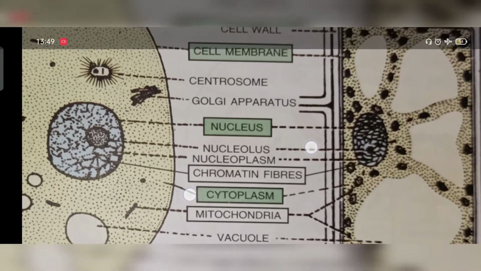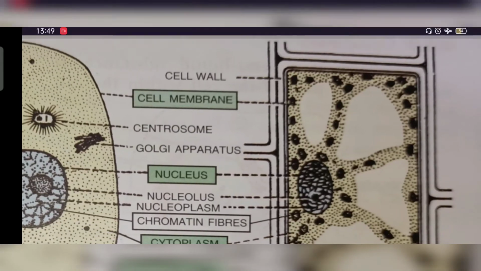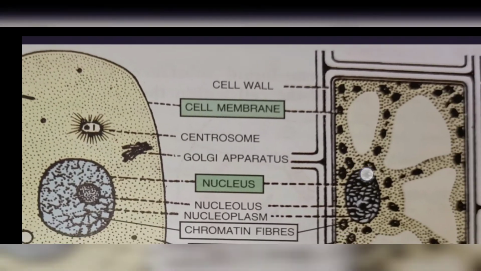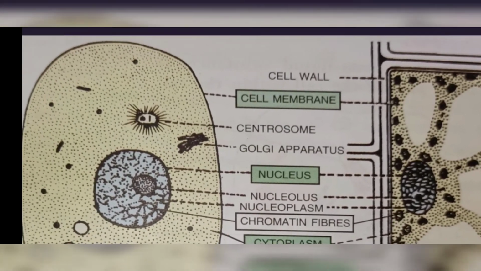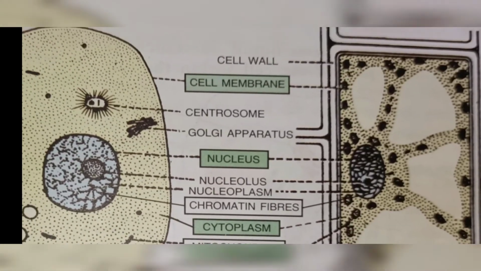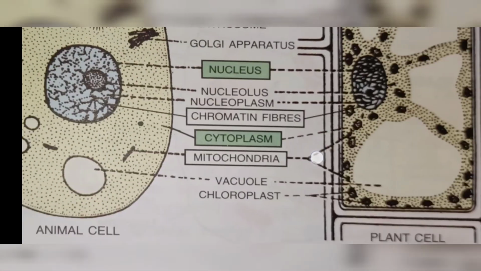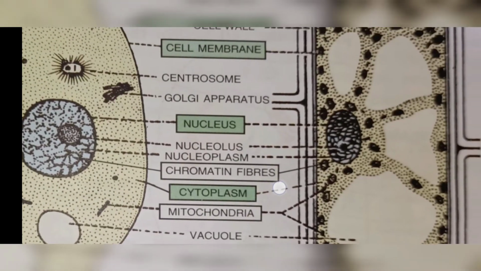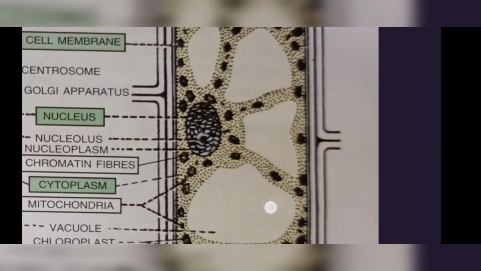So let's see, are both the cells generalized cells or not. First, the main part was the cell membrane. Do both of them have a cell membrane or not? They have, so they are generalized cells. Nucleus, yes, they both have nucleus. Cytoplasm, yes, they both have cytoplasm. They have cell organelles, yes, they both have cell organelles.